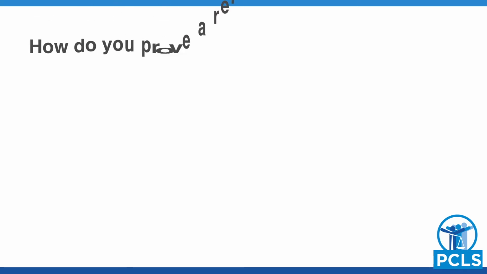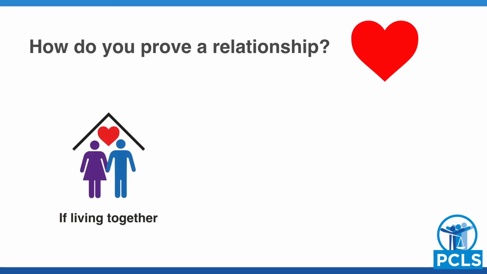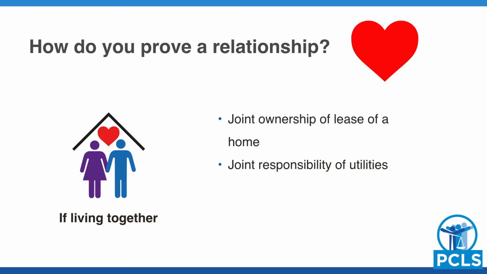Once you've determined that you can sponsor a family member, you need to collect evidence to prove the relationship. If you are living together, you must provide at least 2 of the following: a joint ownership or lease of a home, joint responsibilities of utilities, or government-issued ID showing the same address.